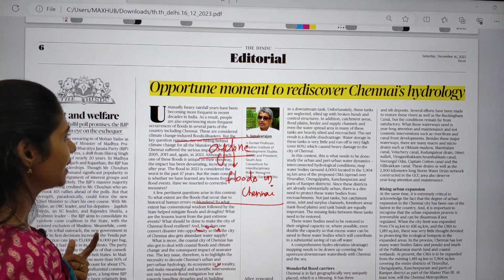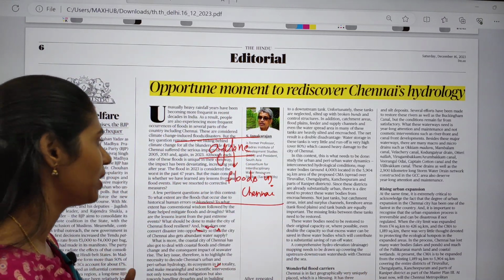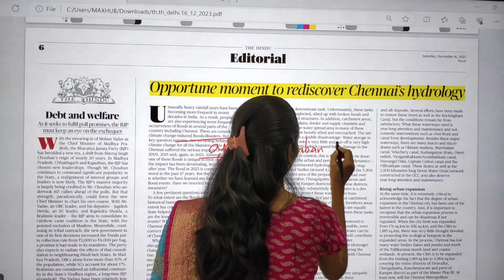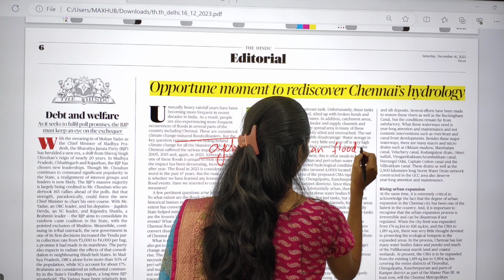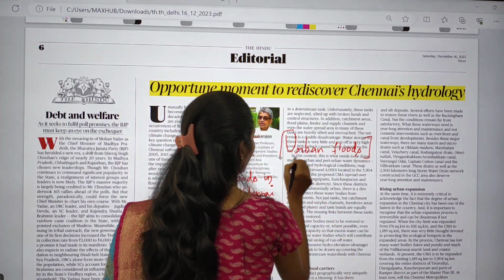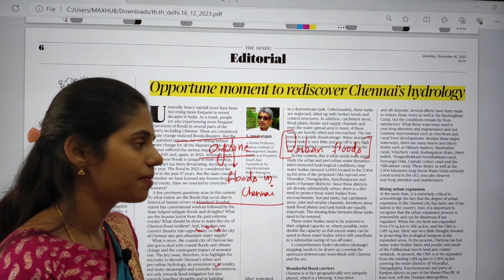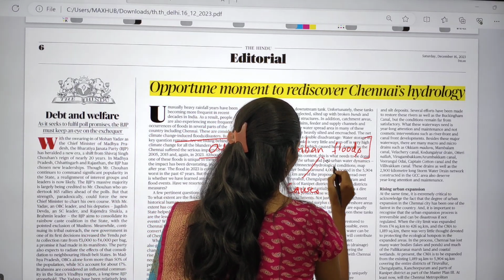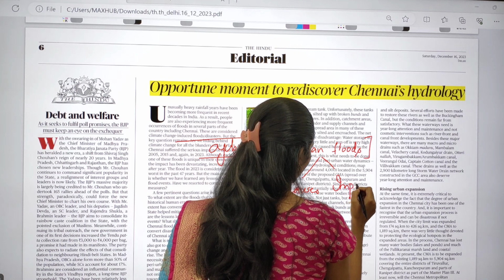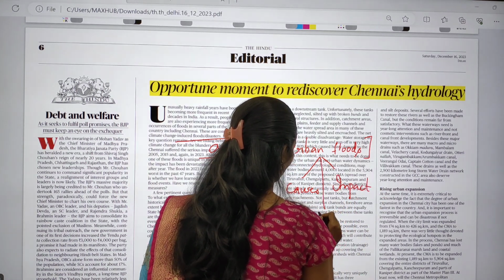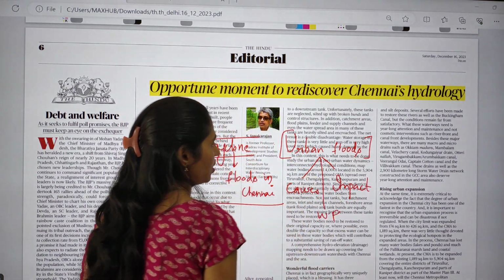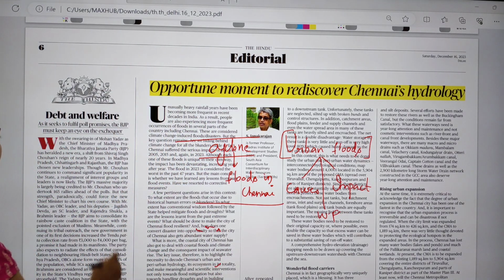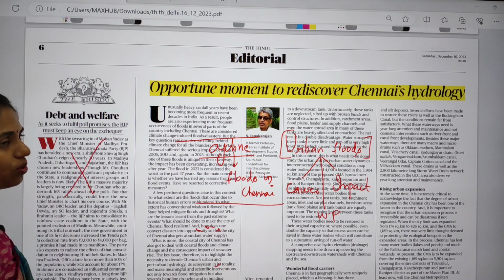Okay, so this article is very important, and you have to connect this topic with urban floods. You have to see what are the causes, what is the impact, and what is the way forward. This topic is important from your mains point of view, and this other article is a political article, so don't read that.